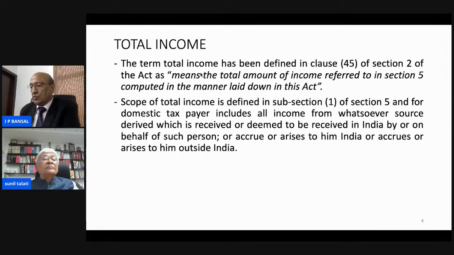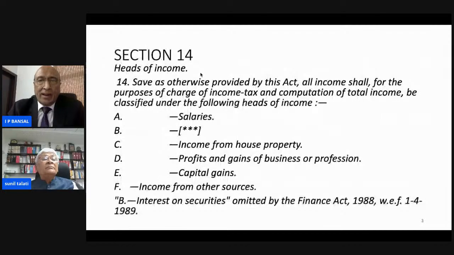And now coming to the next head, that is income from house property. As we know, if we let out a building, then it will be income from house property, and similarly profit and gains, capital gain and income from other sources.